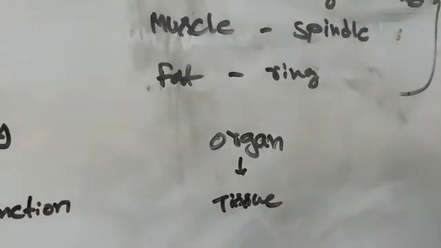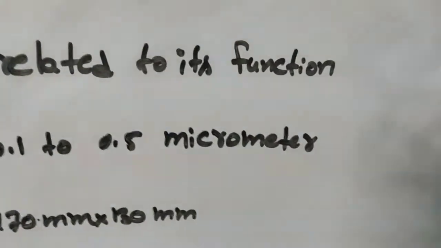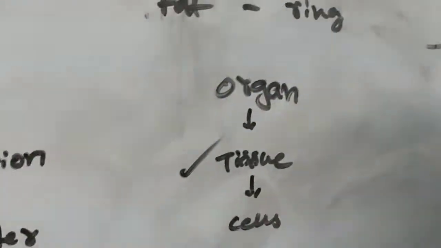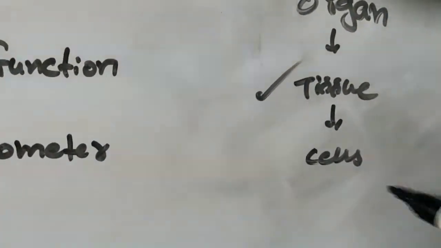An organ is made up of different tissues, and each tissue is made up of many cells. Okay, so you remember these tissues. In the last class we discussed the tissues. So we know that an organ is made up of different tissues, and tissue is made up of cells.